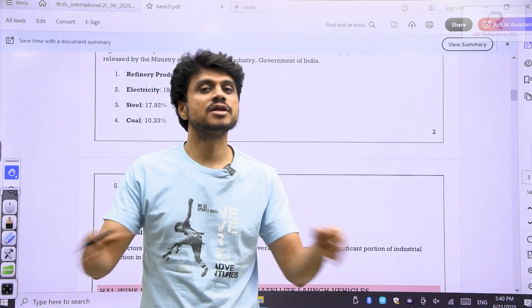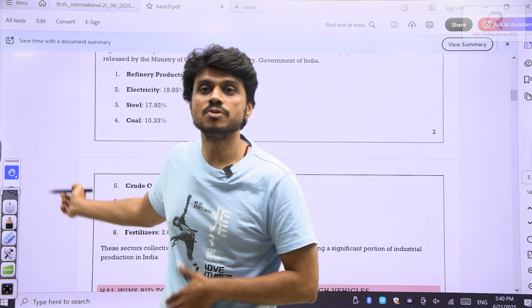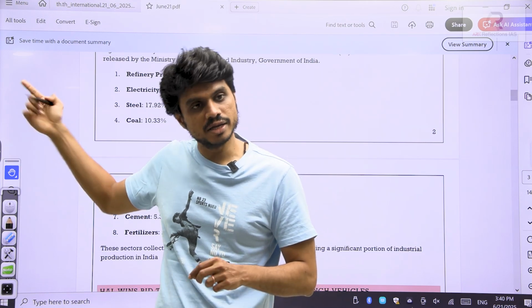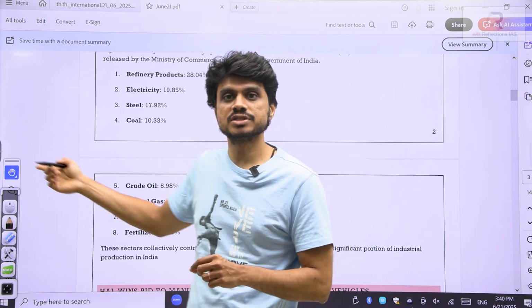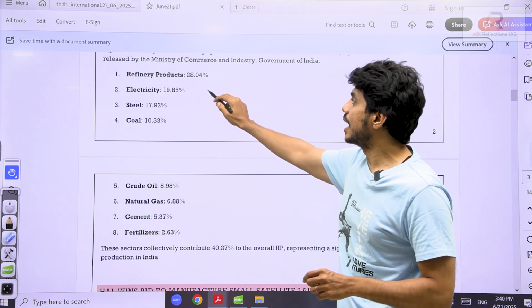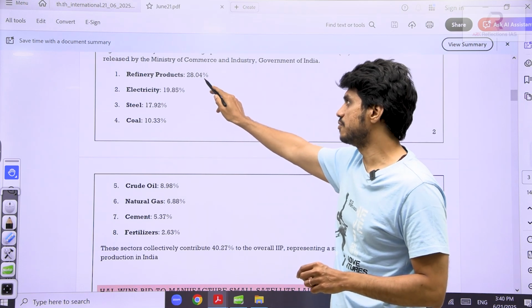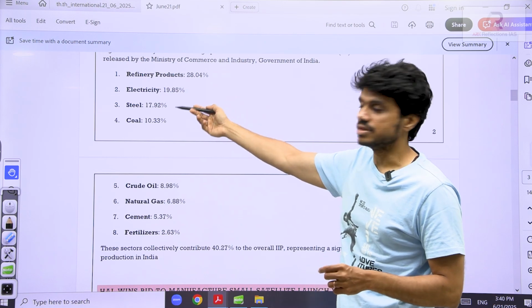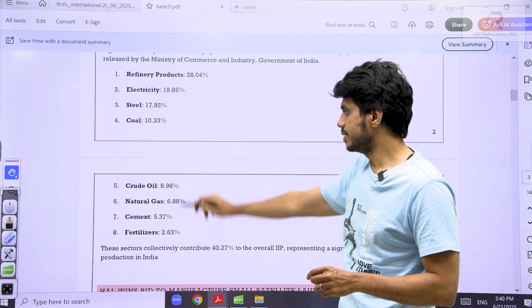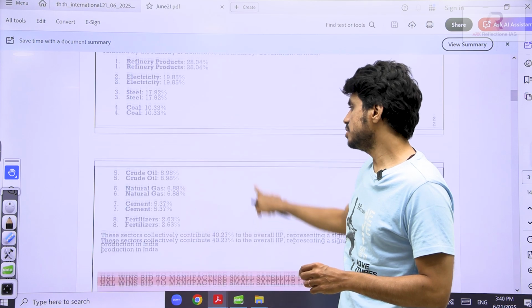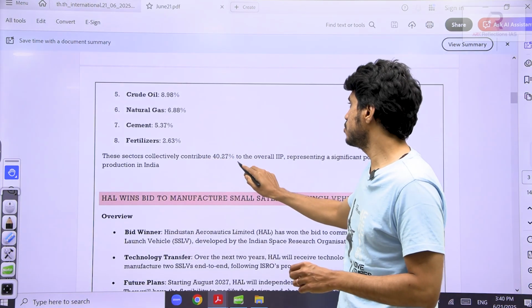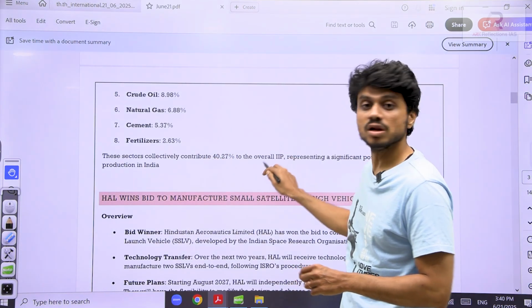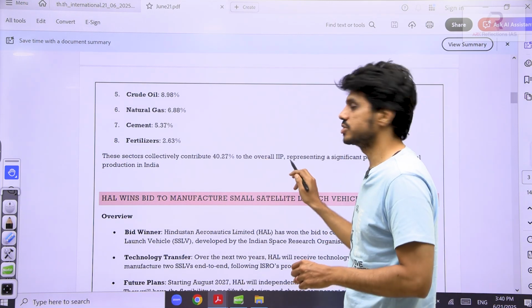Within your entire Index of Industrial Production, these contribute 40%. And individually, we have assigned the weights. The highest weightage has been assigned to the refinery products, next to the electricity. So electricity is an industry, okay, steel industry, coal industry, least to the fertilizers. See here, these sectors collectively contribute the 40% of the overall Index of Industrial Production.